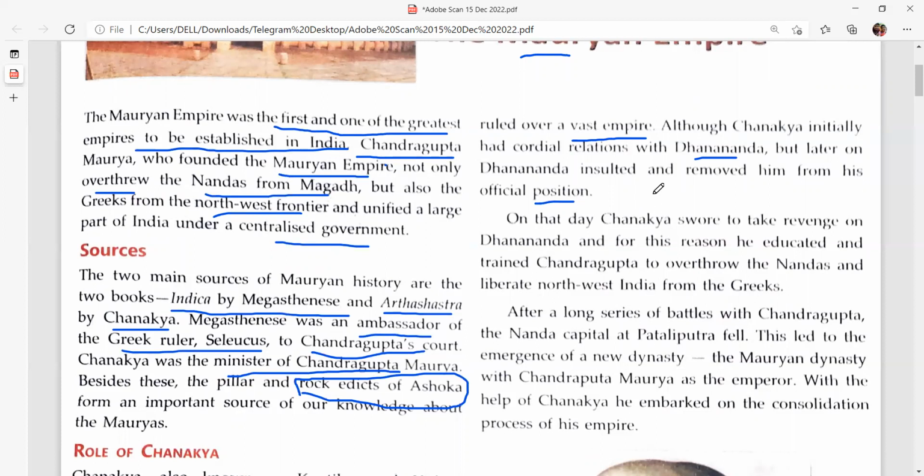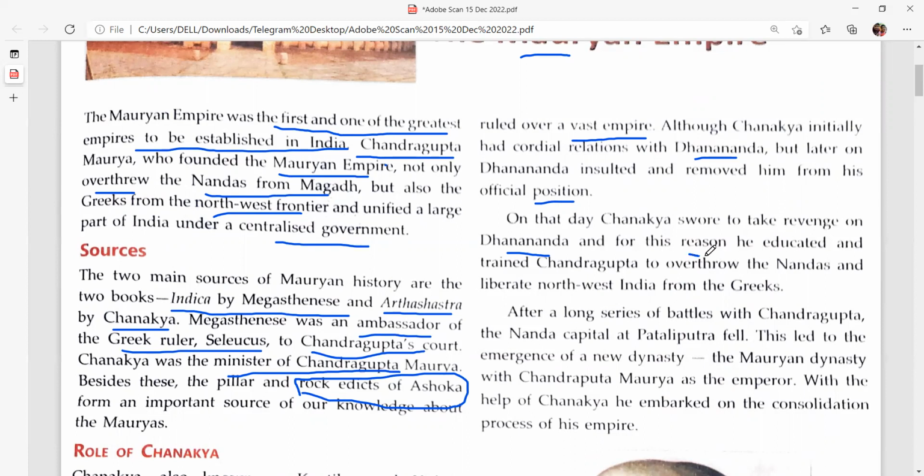Chanakya was insulted by Dhanananda. He was removed from his official position. That hurt Chanakya, and that day he swore to take revenge on Dhanananda. So to take revenge, he trained Chandragupta Maurya, and Chandragupta Maurya removed the Nandas from the throne of Magadha and started his own empire, the Mauryan Empire.